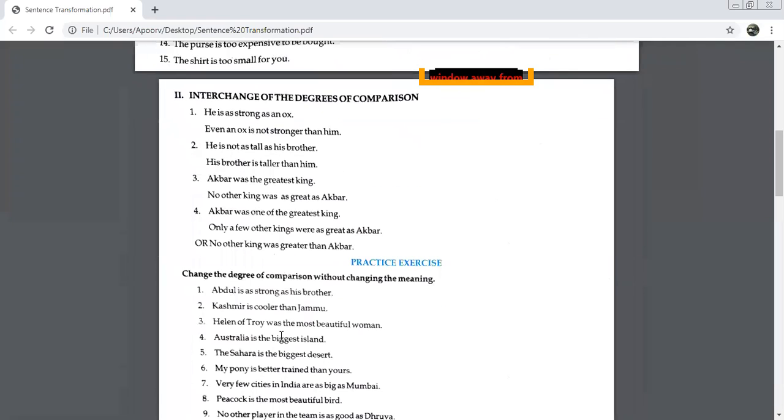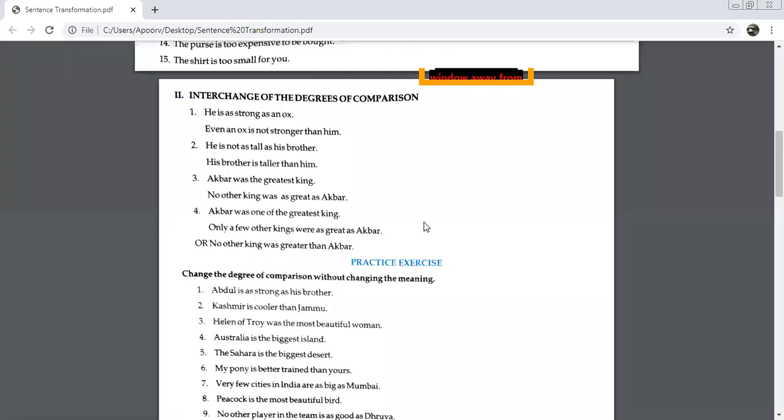Now I'm moving on to the second type of changing of sentences, that is interchanging the degrees of comparison. We already know how many degrees of comparison there are. How many degrees of comparison are there, children? Three. Positive degree. What are the next two degrees? Comparative and superlative. Positive, comparative, and superlative degrees.